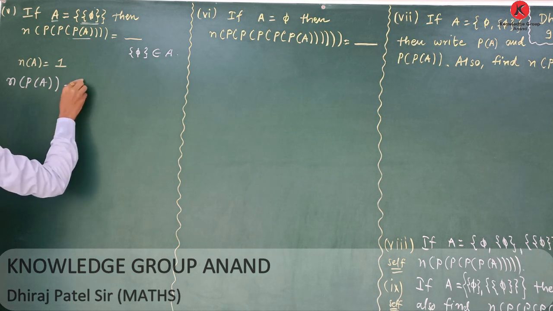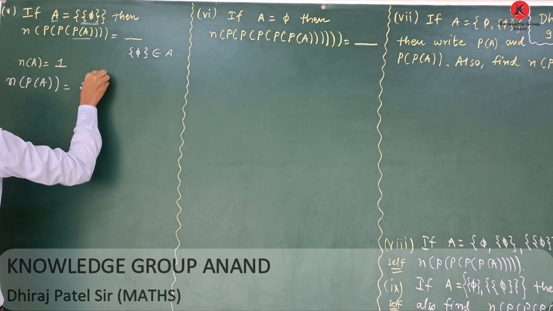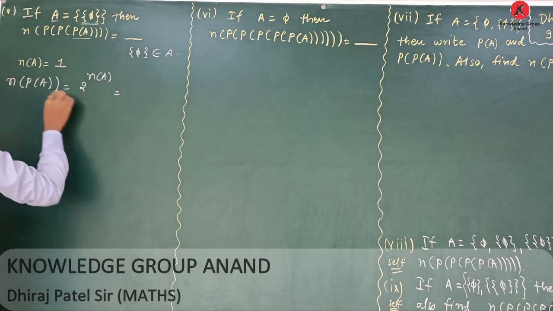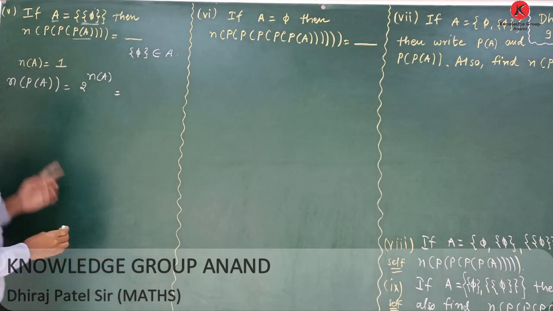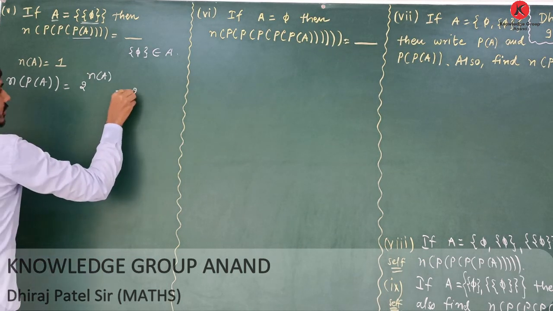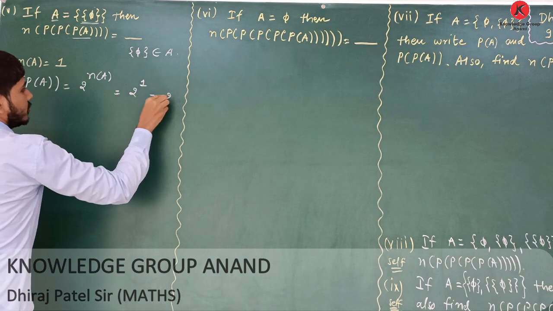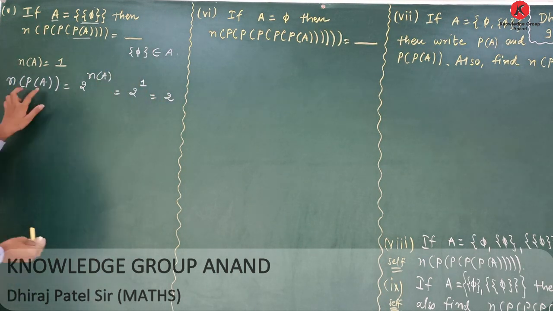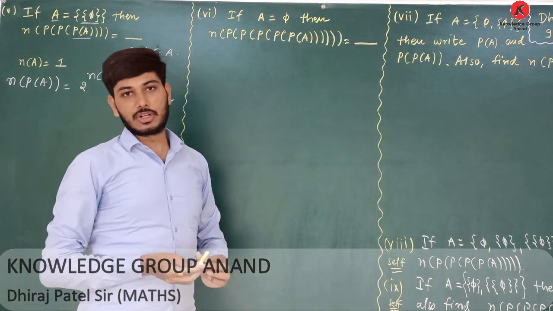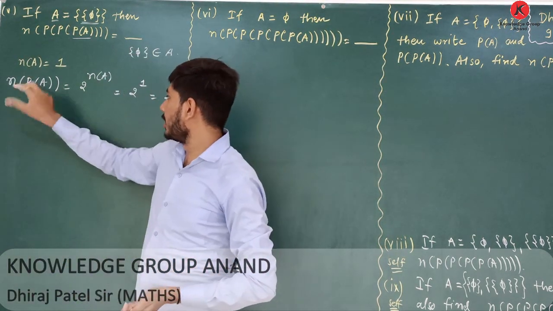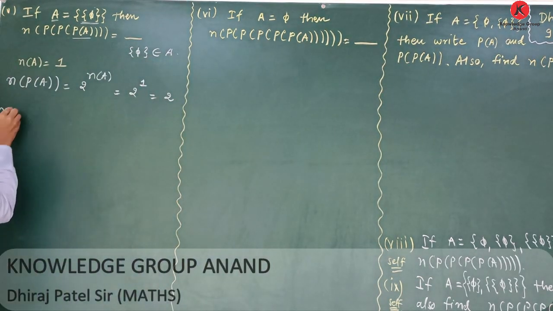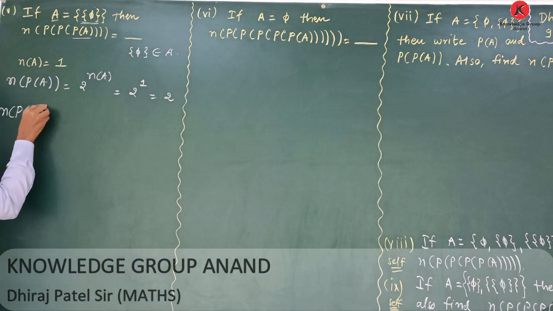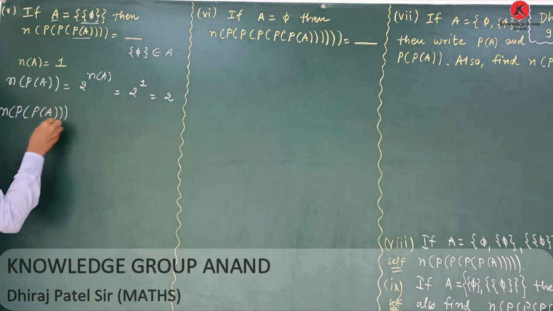We have the formula 2 raised to the number of elements in A, or we can say the number of subsets of this set A. That means 2 raised to 1, and the answer is 2. Now we have two elements in the power set of A. How can we obtain the number of elements of the power set of A?